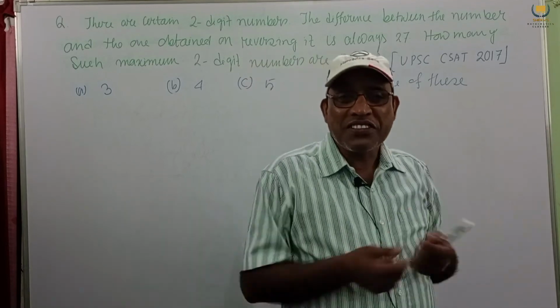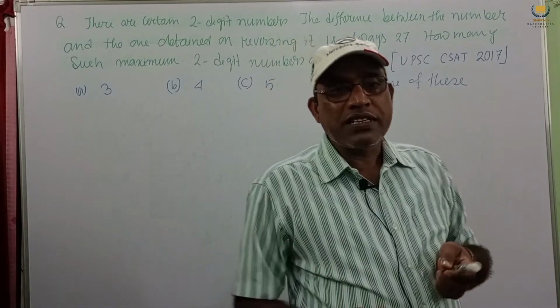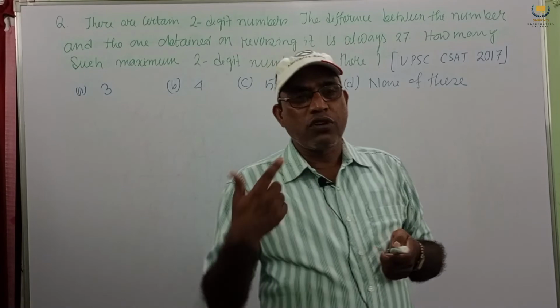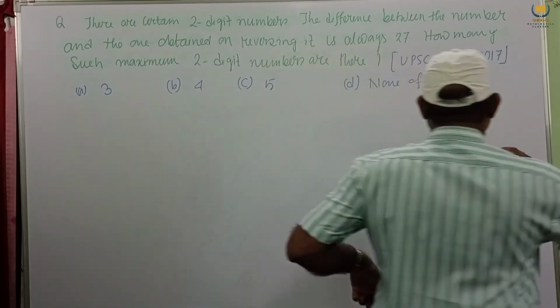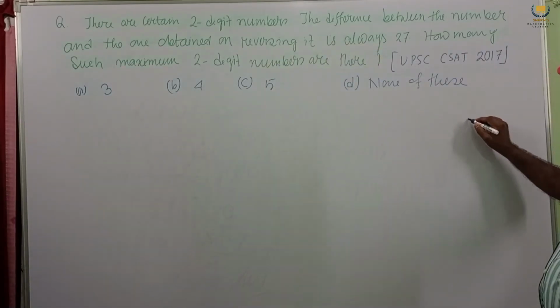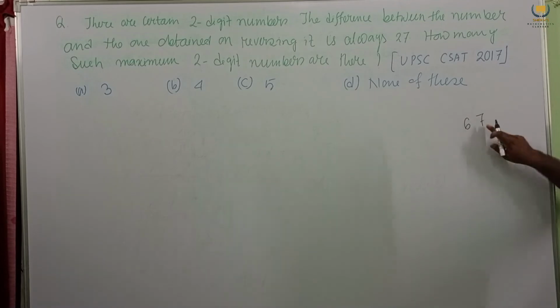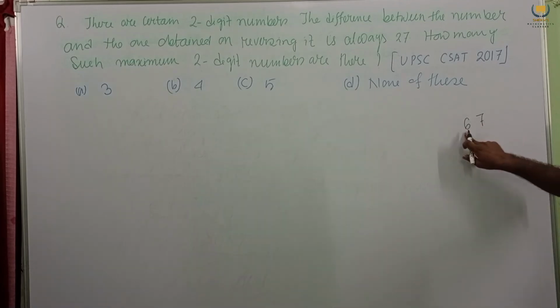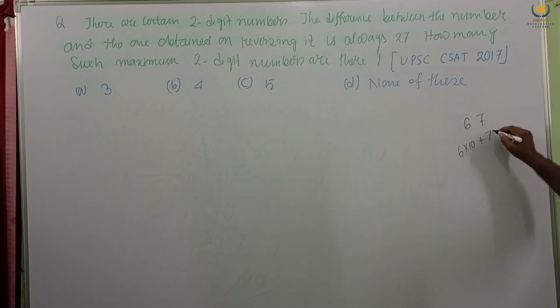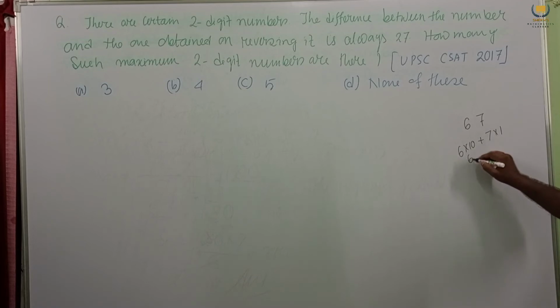So this is a very nice solution. If a two-digit number is given, first you have to think of unit place and tens place. Suppose 67 is given. This is called unit place, this is tens place. How to find this number? Tens place multiplying by 10 and unit place multiplying by 1. Then 60 plus 7, this is 67.